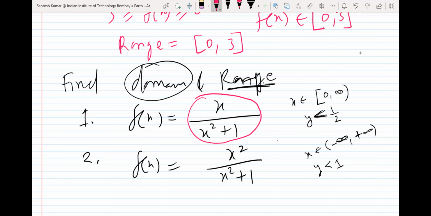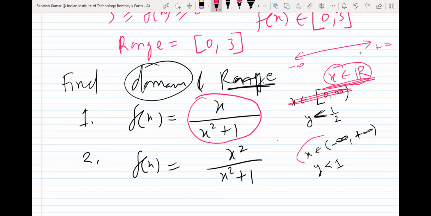No, no, sir. No. Means what? Means you tried good, but x can be any real number. Any real number means x from minus infinity to plus infinity, you can select any x because it is always defined. Whatever x we select, it will be defined. So the definition of domain is what? What are the values of x at which the function is defined? So domain will be all real numbers in the first part.